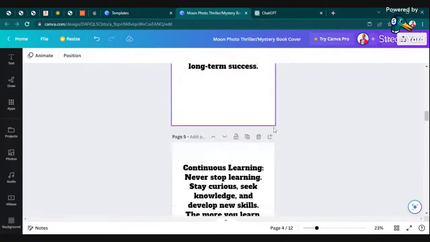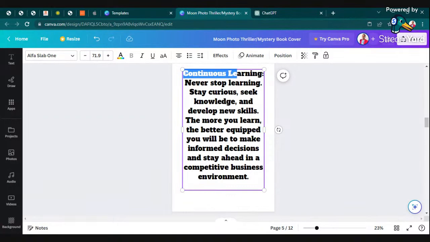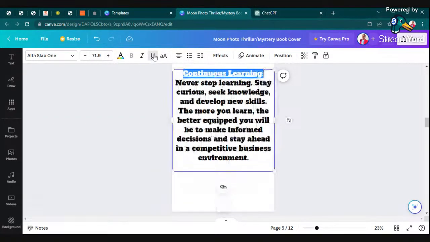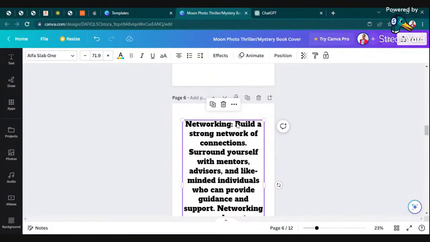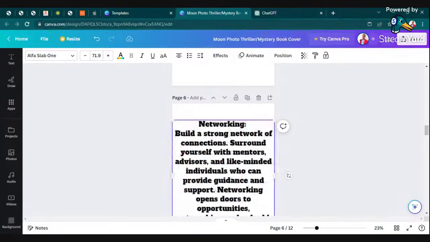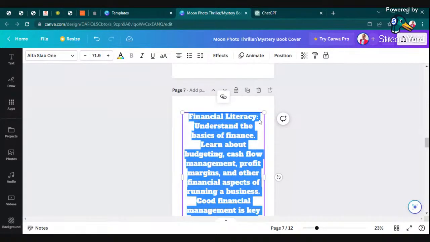So this is how you write a book using the digital tools that we have. We have ChatGPT, we have Canva, we also have other software that can allow you to generate digital images for your book covers, for your pages, just to reinforce the text or the storyline.